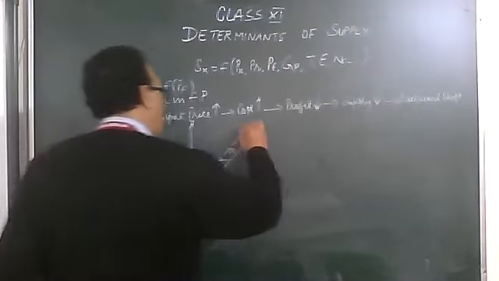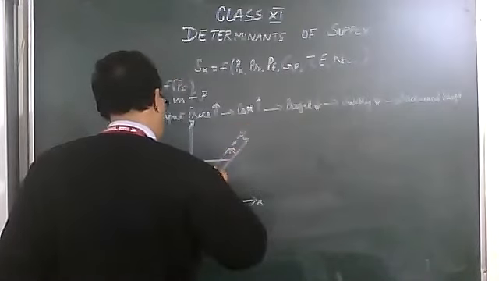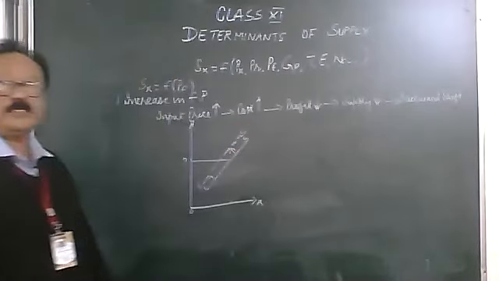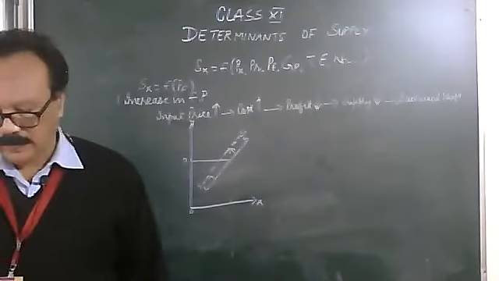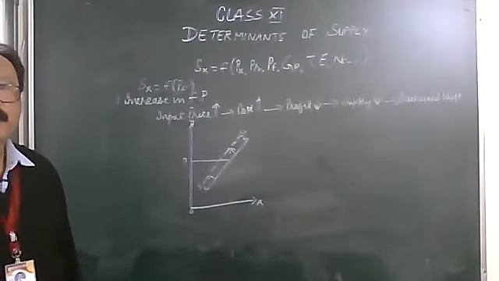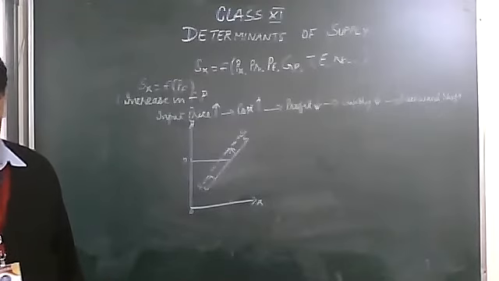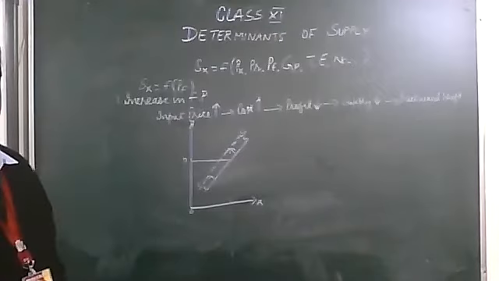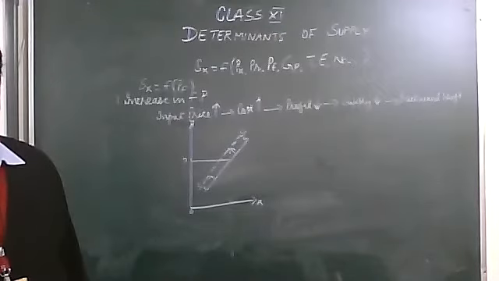This is S1, supply 1. The original supply is S. When the input price increases, the supply curve will shift backwards. This is the first case, increase.